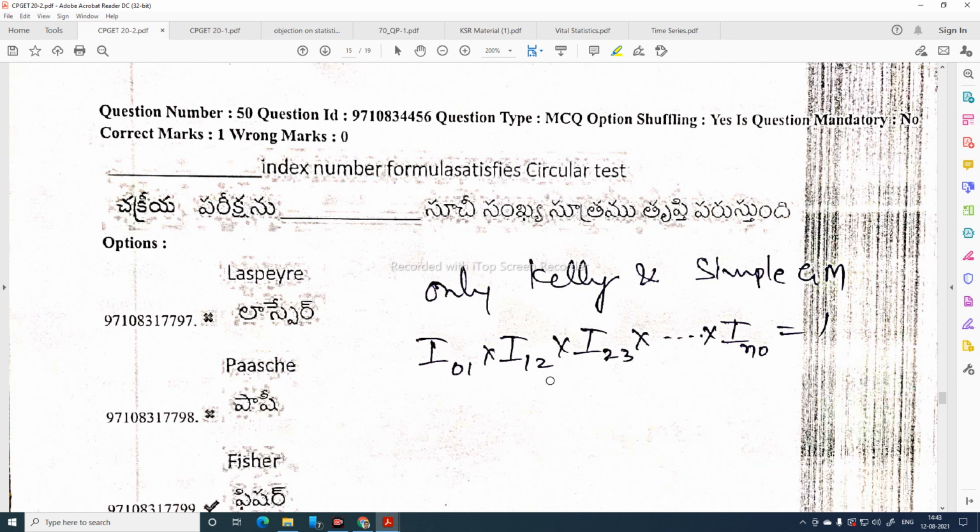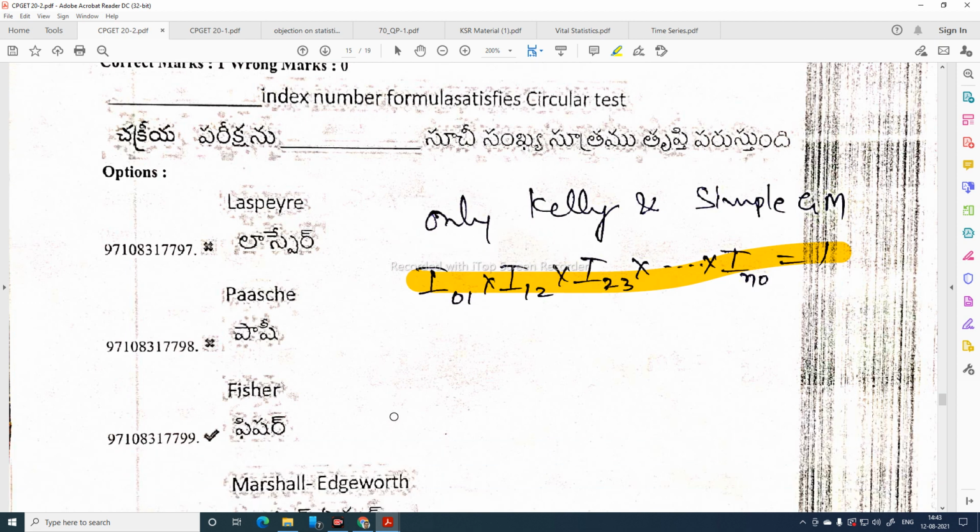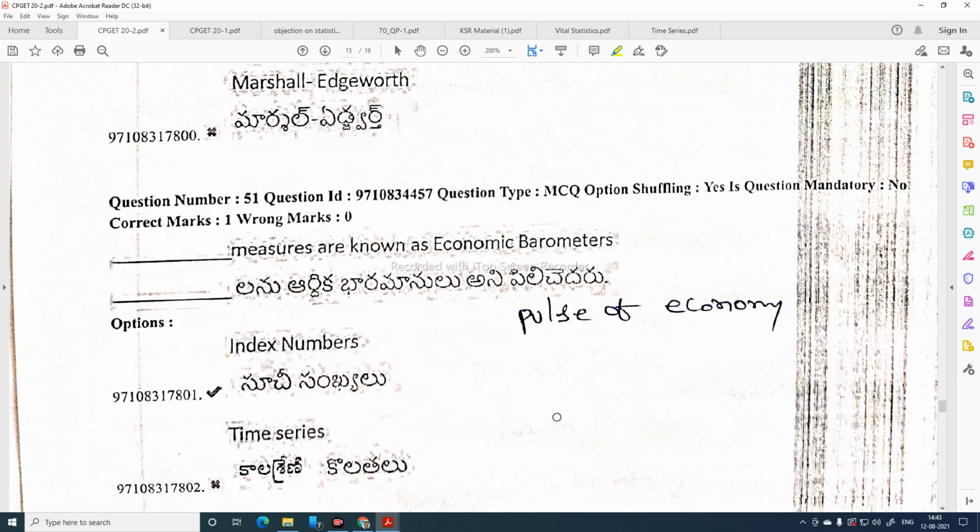Index number formula satisfies circular test. Only Kelly index number and simple geometric mean index number satisfy this circular test. Please refer to my videos on index numbers, in which I have discussed the tests of reversibility. So Fisher index number satisfies the unit test, time reversal test and factor reversal test, but the circular test is satisfied by Kelly index number and simple geometric mean index number.